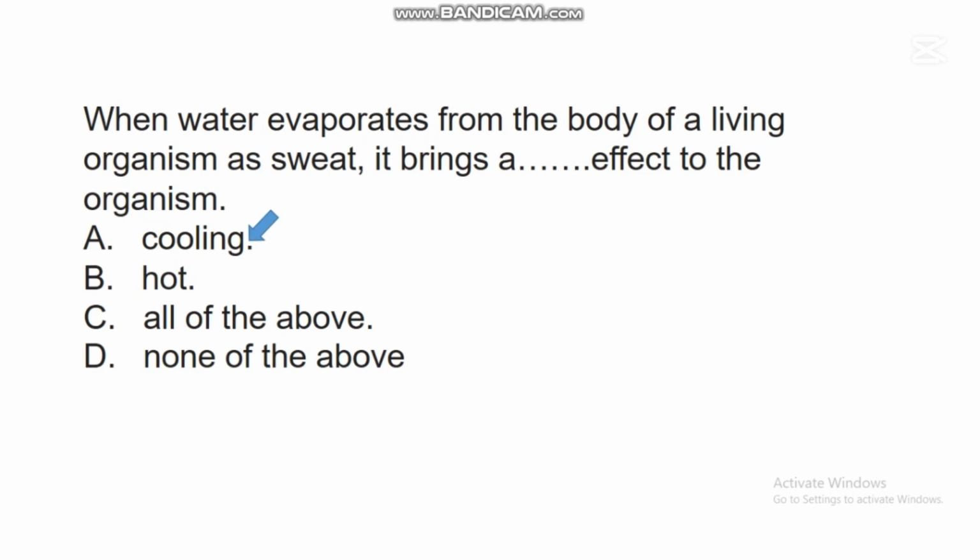So if an individual engages in strenuous exercise, he or she can lose water in form of sweat. So as the water in the sweat evaporates, it brings a cooling effect to that organism.